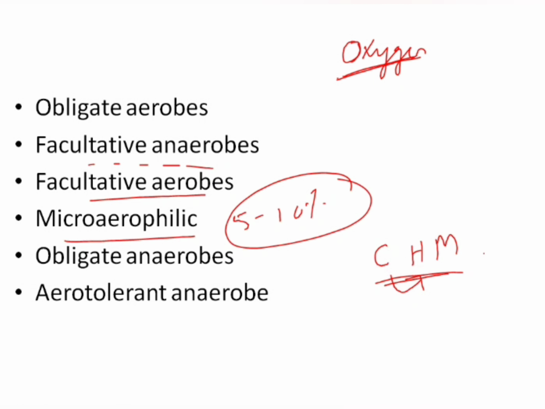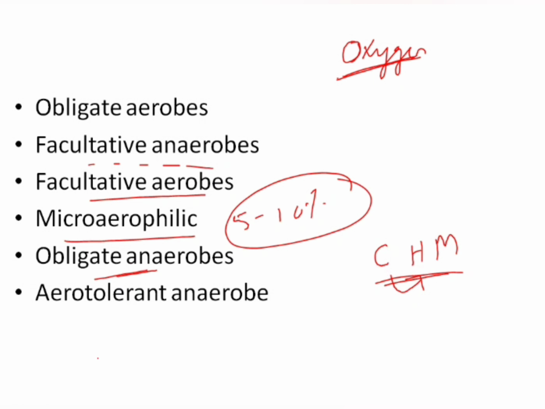What are obligate anaerobes? Obligate anaerobes only grow in the absence of oxygen, and that is why they are called obligate anaerobes. If the bacteria is exposed to oxygen, then they die. So oxygen is lethal to these organisms. Say for example your Clostridium. So it is an obligate anaerobe.